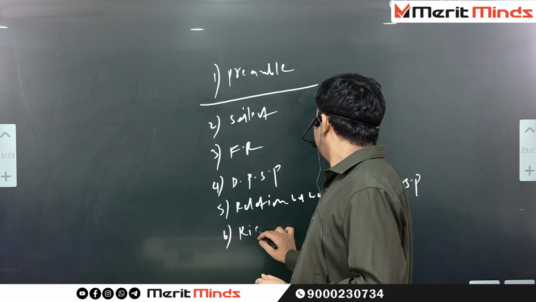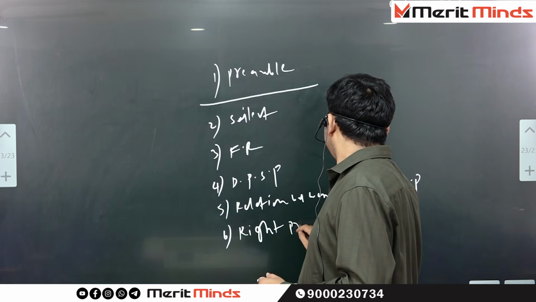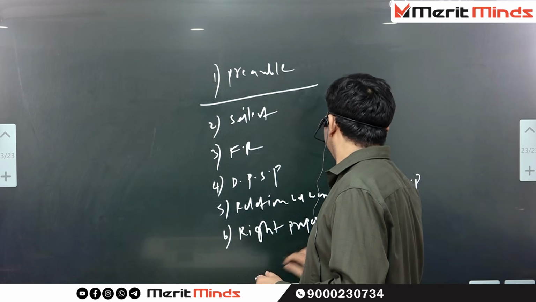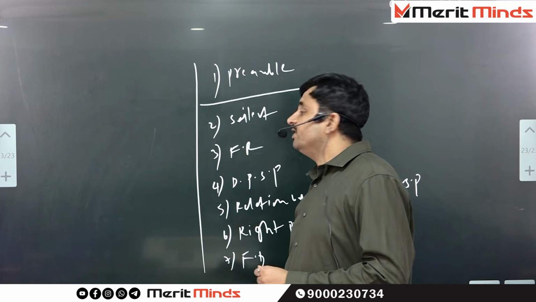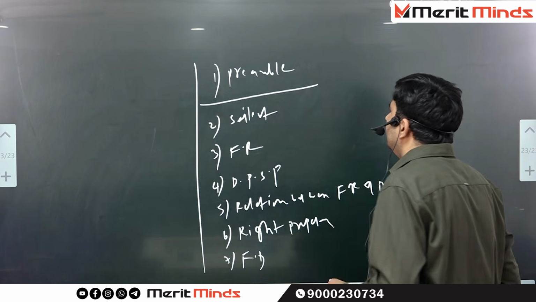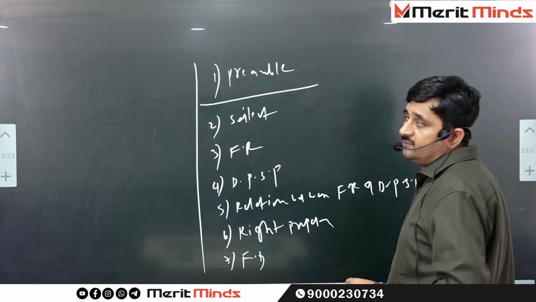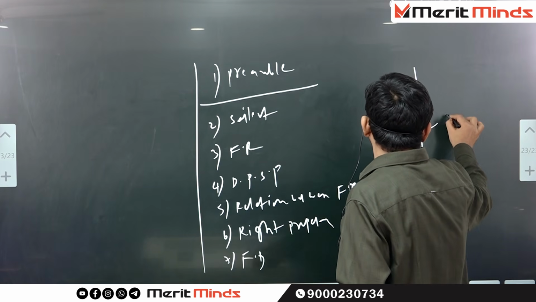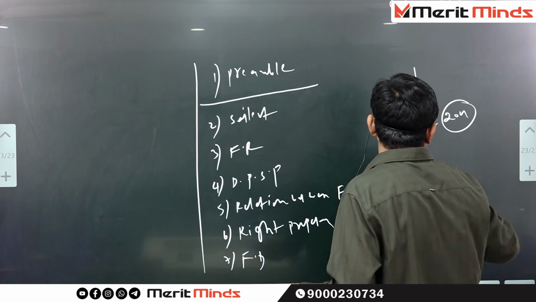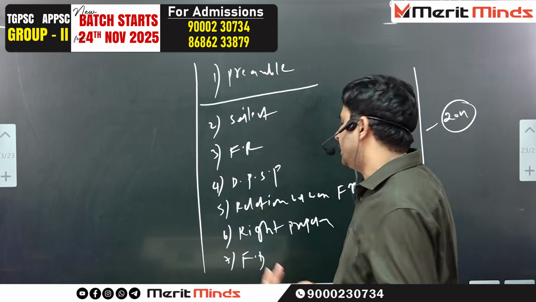Then after the right to property, fundamental duties. So this is the method we need to follow. These are interlinked topics. After these 7 topics, we go to other topics. In these 7 topics, we expect a minimum of 20 marks in AP or Telangana.